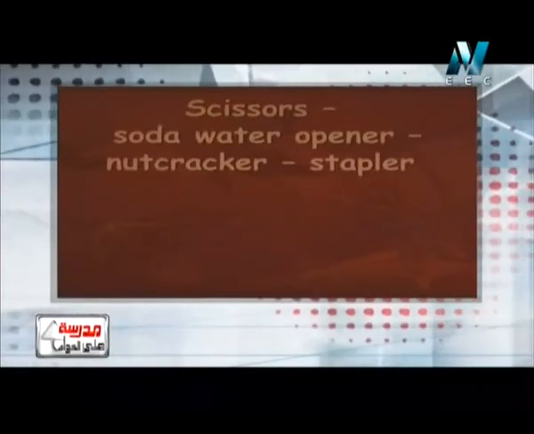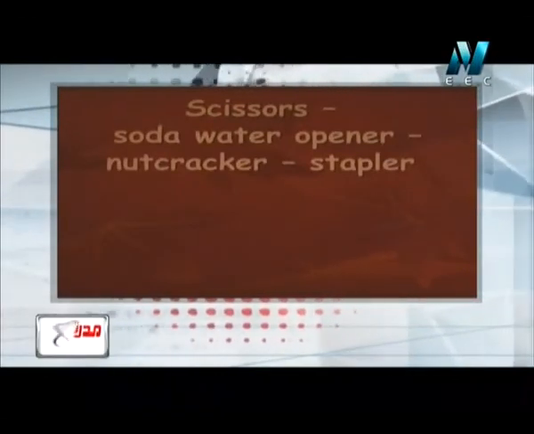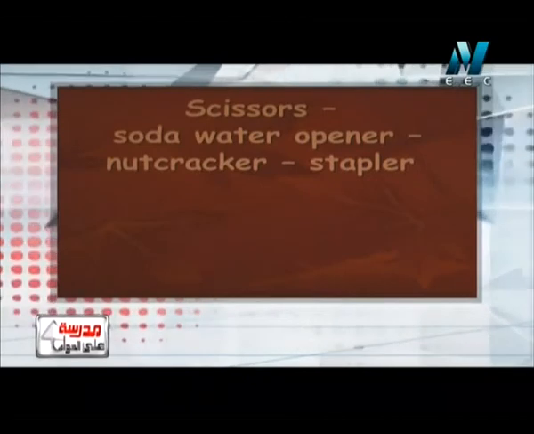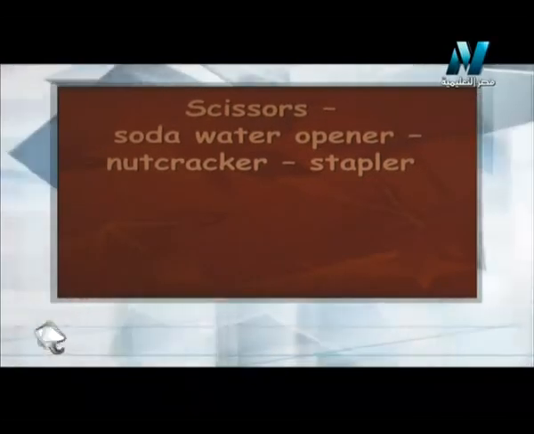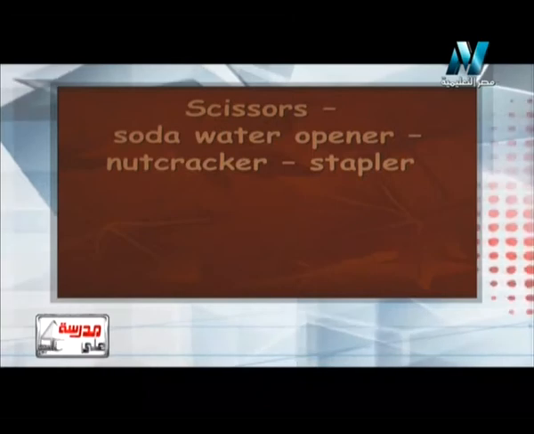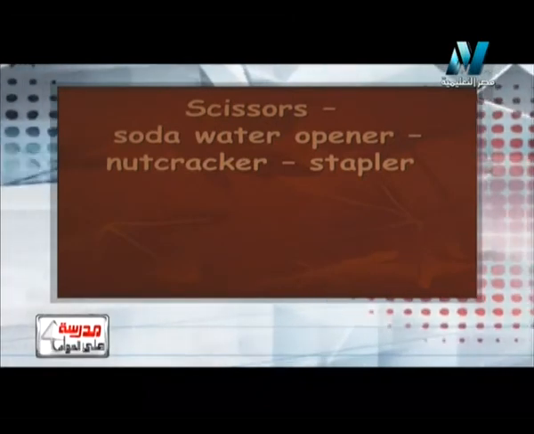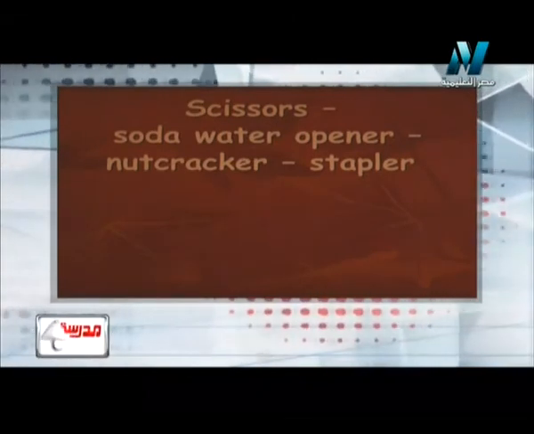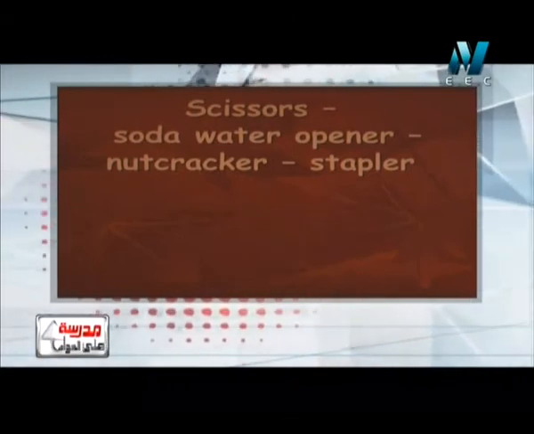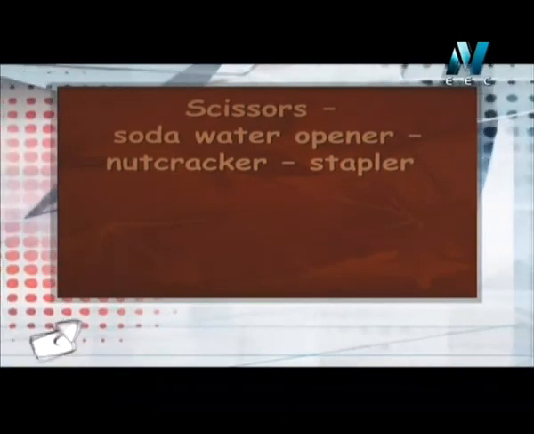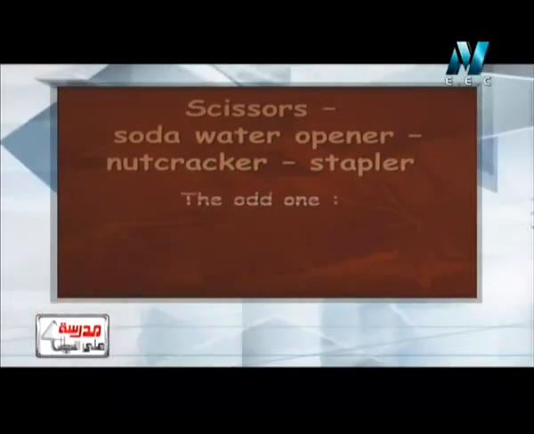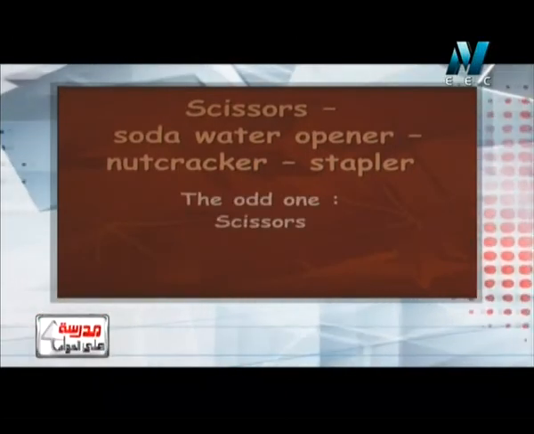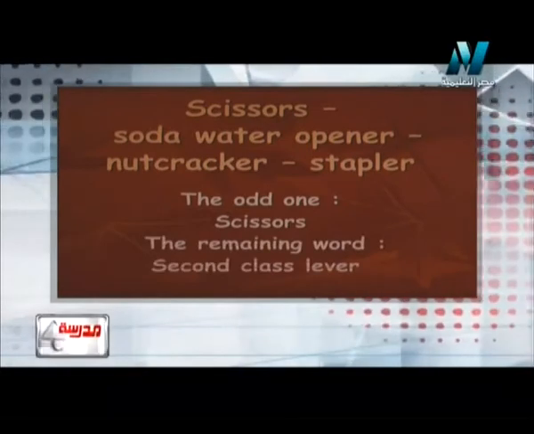Okay. Another odd one out question. Scissors, soda water opener, nutcracker, stapler. I'm sure scissors is the odd one out here because scissors are first class lever, but all the remaining words, the water opener, nutcracker and stapler, are second class lever. So the odd one out is the scissors, and the remaining words are second class lever.